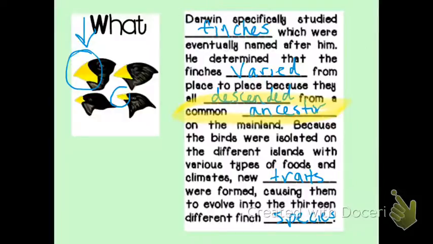Okay, when we have the smaller beak, this means we're eating small insects from inside of little nooks and crannies or crevices within trees or things like that. We have to have a smaller beak to be able to get to our food source. So the type of food available directly determines the type of beak that the finches are going to have on those islands.